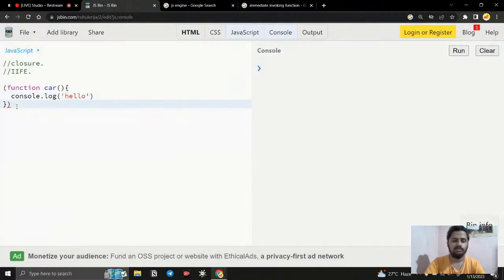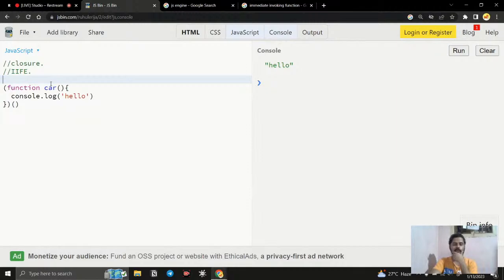So you need to use the invoking symbol at the end. This is actually what we need to focus on. We are wrapping it with this, and we are invoking it. Okay, so if I run it now, it will be executed without calling the function name. Not only here, you can put the sign here also. Yes, it will be acceptable. Inside this also, it is valid. You can run a function. Simply, this parenthesis is used for invoking a function. So here, we don't invoke a function with its name.